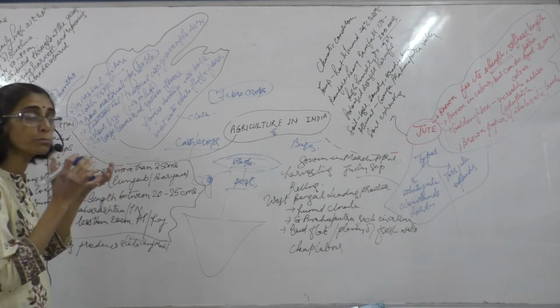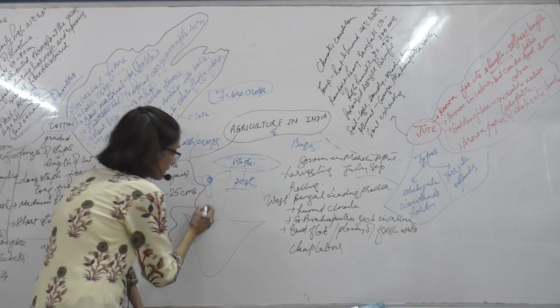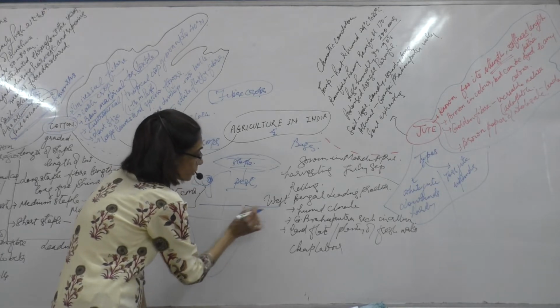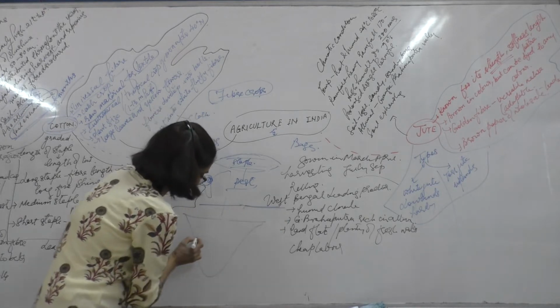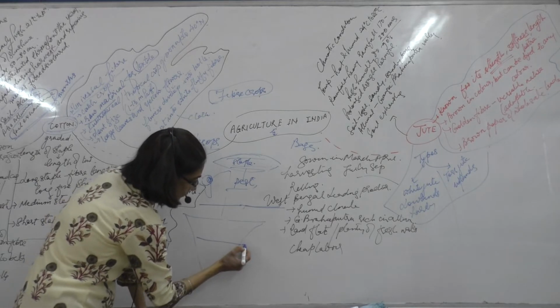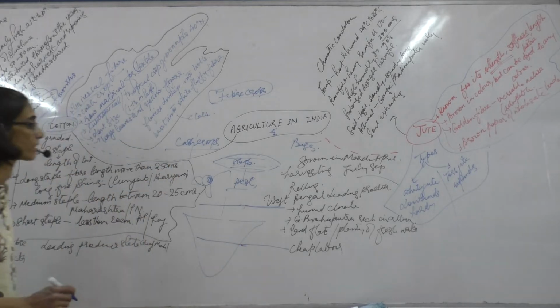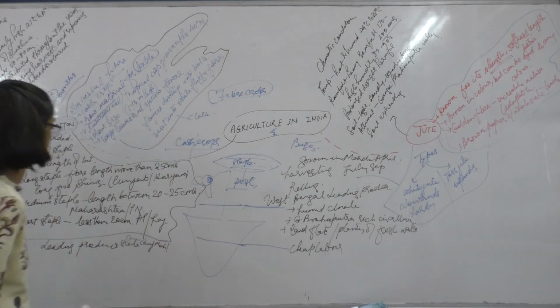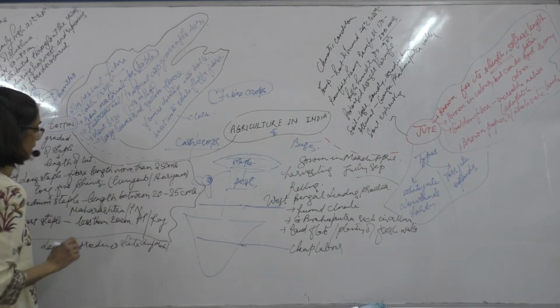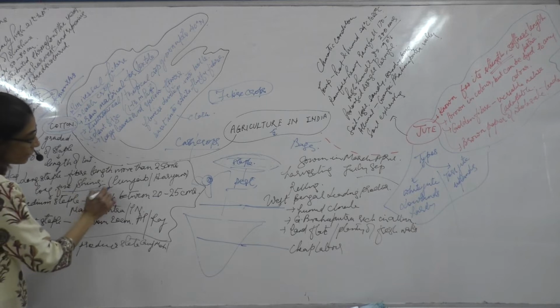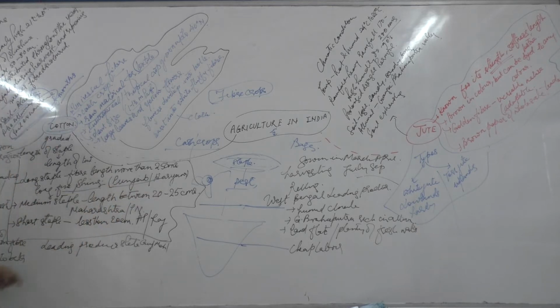Then it is considered to be good quality, because after 25 centimeters will be the next joint on the thread. If this is 25, the next one will be joining it only after 25. This will come after 25 centimeters. And this long staple fiber is fine and shining, generally grown in Punjab and Haryana. It has a shine and it is a finer one, grown in Punjab and Haryana.